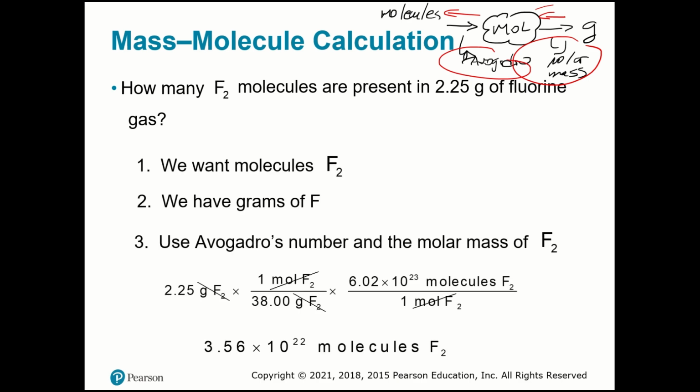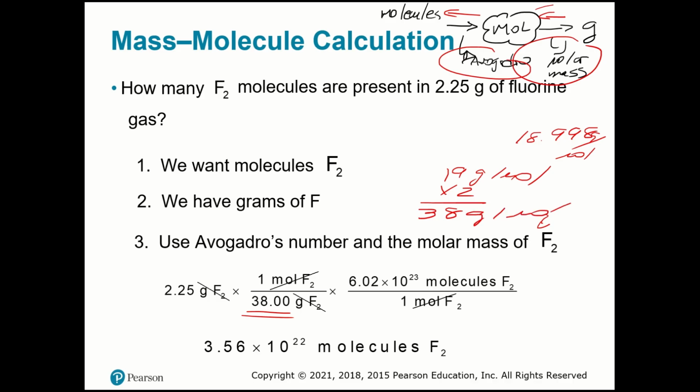So get the molar mass of fluorine. So it's 2 times 19, and you're going to have 38. It is 19 grams per mole, because it's 18.998 grams per mole in your periodic table. So if you multiply by 2, you're going to have 38 grams per mole. Okay, this is what I have over here. That is the molar mass, 38 grams per mole.